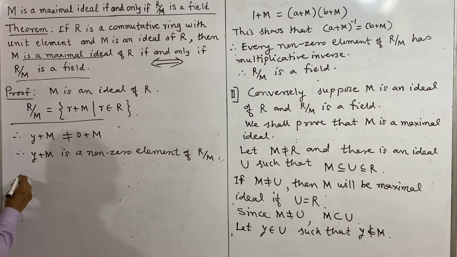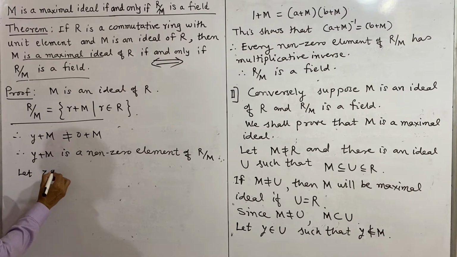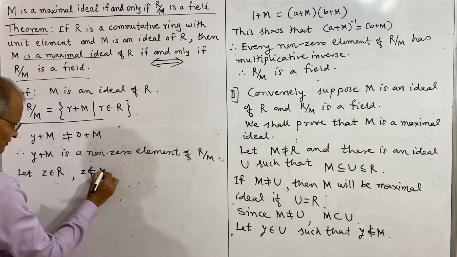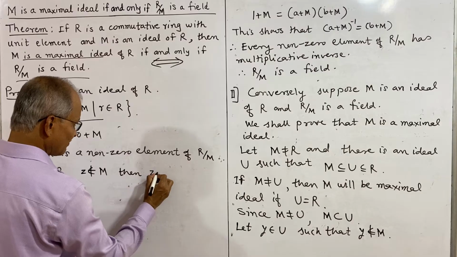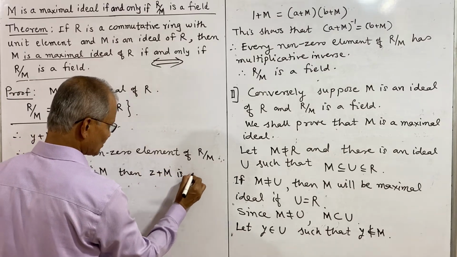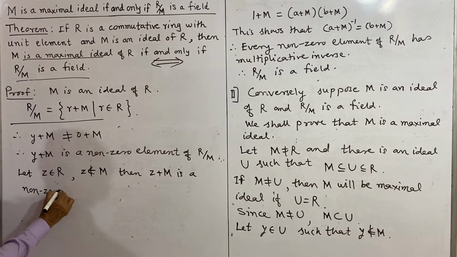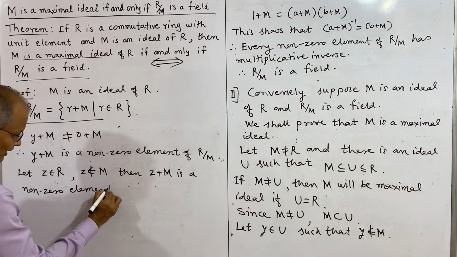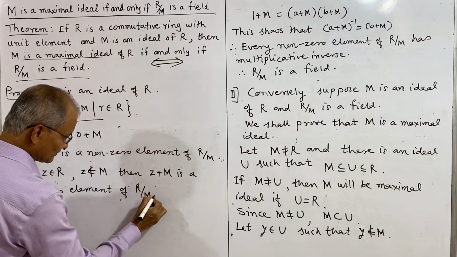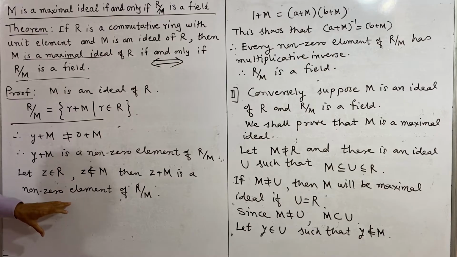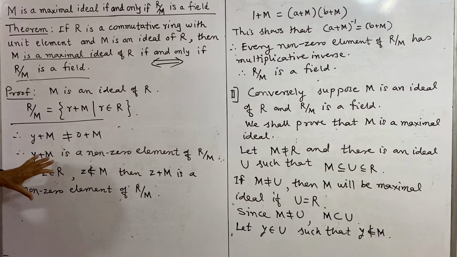Now what further we shall assume is, let z belong to R and z does not belong to M, then z plus M is a non-zero element of R by M. Every element of R by M is of this form, and thus we have taken two elements of R by M. So this y plus M is an element of R by M.